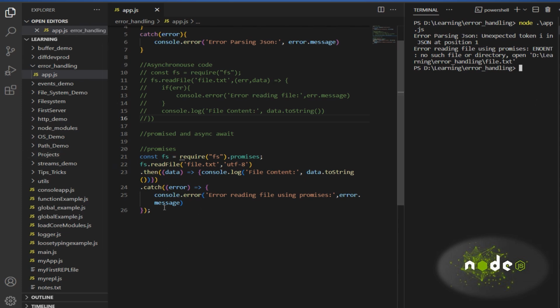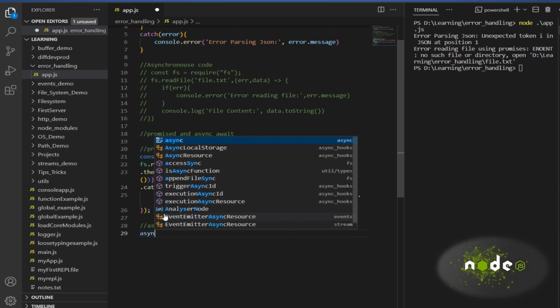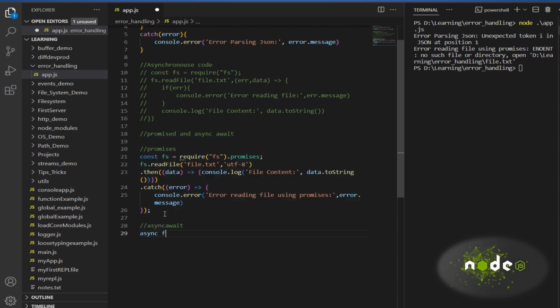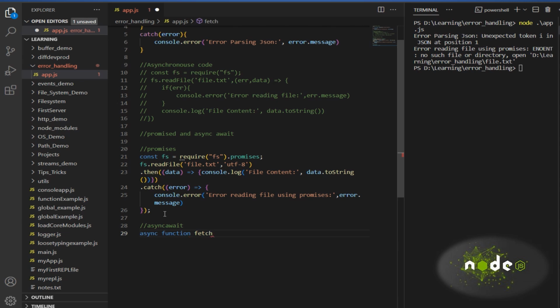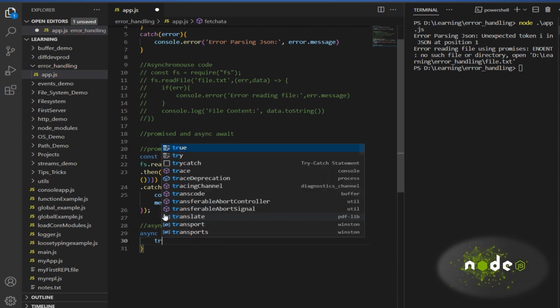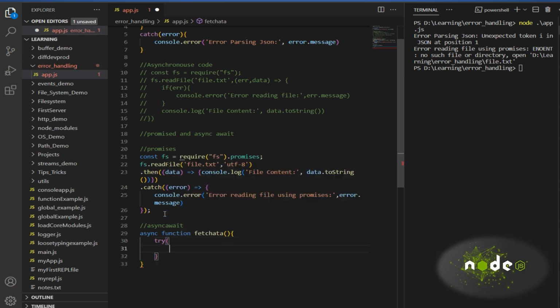Now let's see how we can do this using async await. Here we will create one async function, fetchData, and inside that we are going to create a try catch. So async await will be using the try catch.